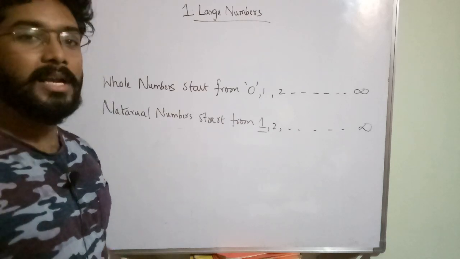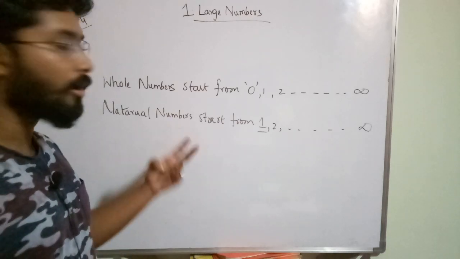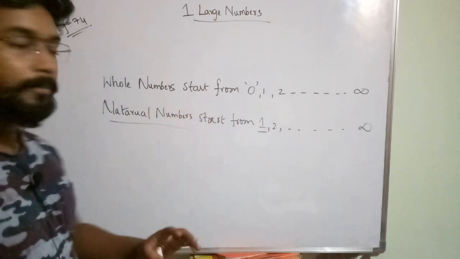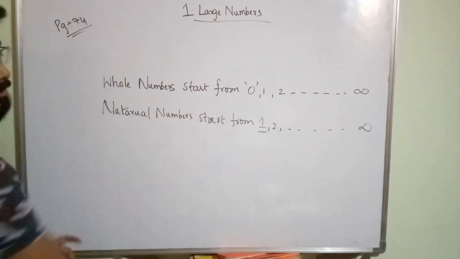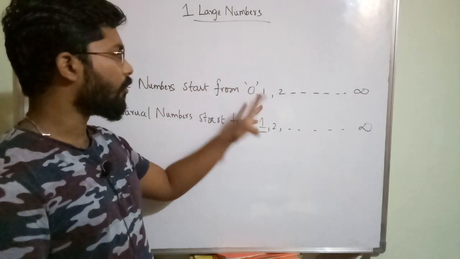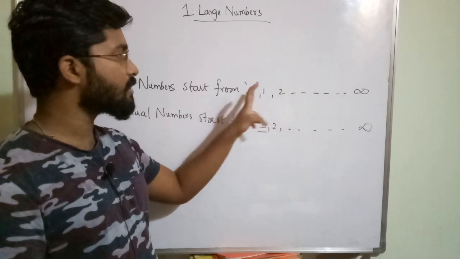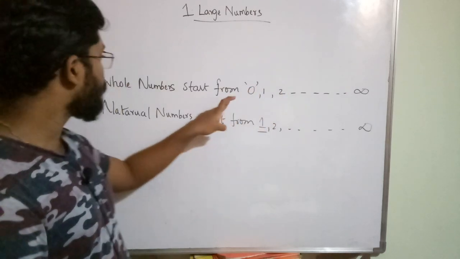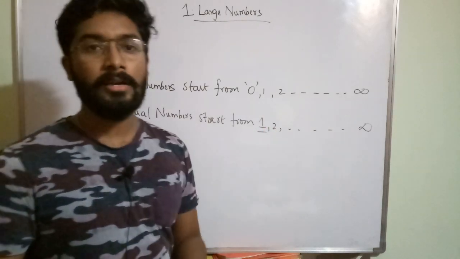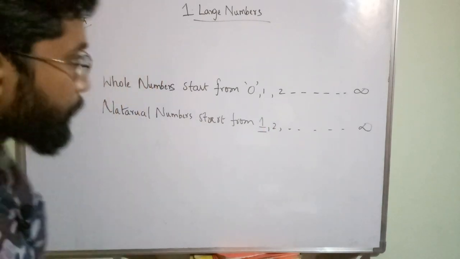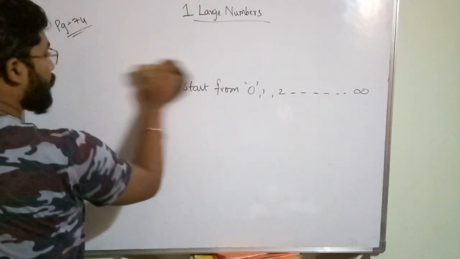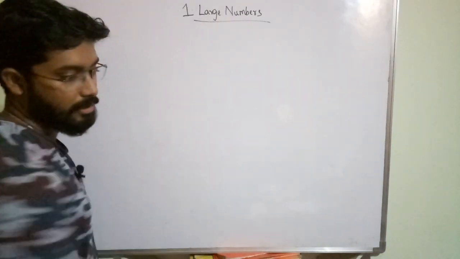In your smaller classes, in your first standard, second standard, how you counted numbers? Starting from 1 only, no? So that is the natural way of counting numbers. So those are called natural numbers. Whereas whole numbers will include 0. Only the difference between these two numbers is 0. If you include 0, those numbers will become whole numbers. If you exclude 0, those numbers will become natural numbers. Okay, that is the statement. You have to remember what are whole numbers, what are natural numbers, definitely.